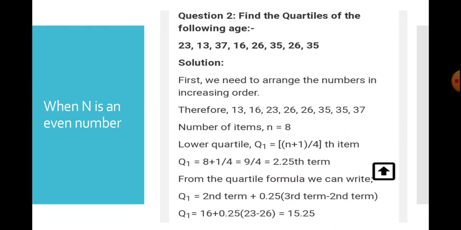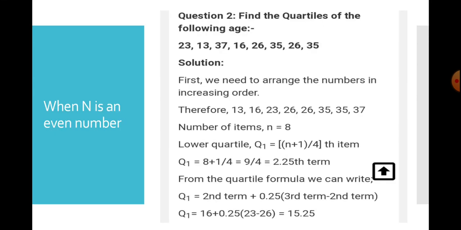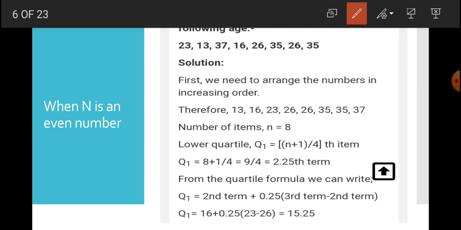This is: find the quartiles of the following ages. We are having a few values. So it is obvious that the data is not arranged in proper order. So first we will arrange the numbers in increasing order. Now we have the number of items, 8, which is an even number.